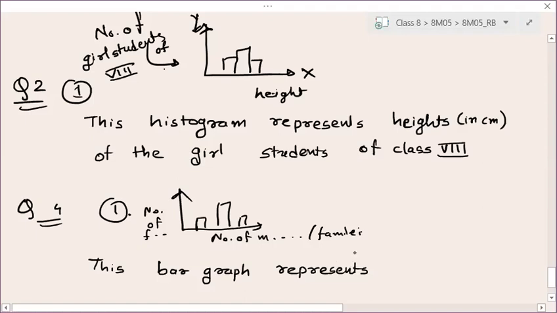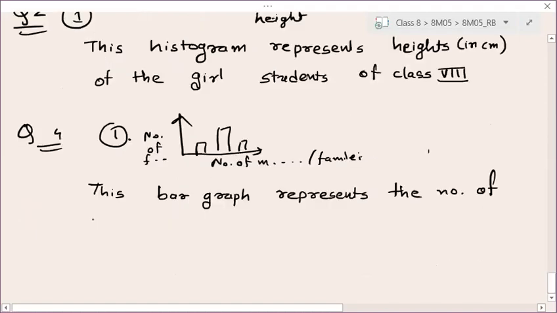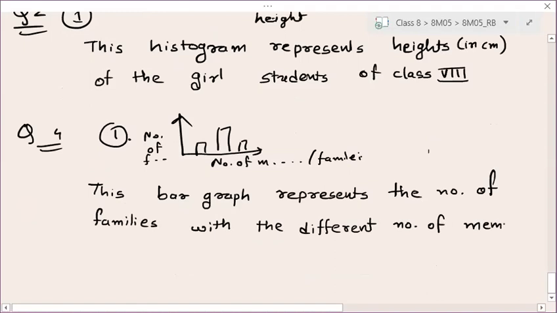This bar graph represents the number of families with the different number of members per family in a locality.